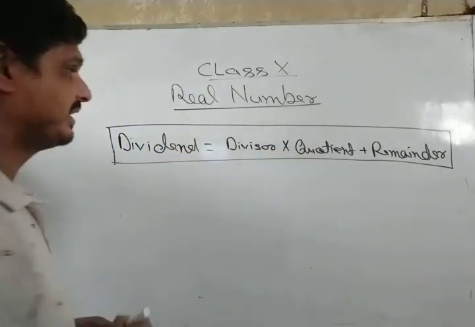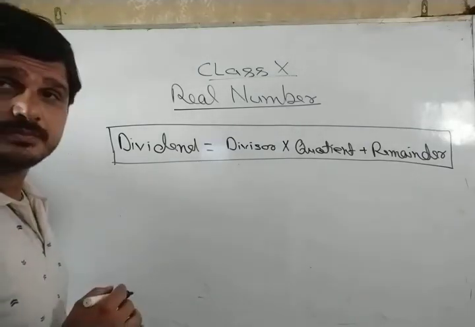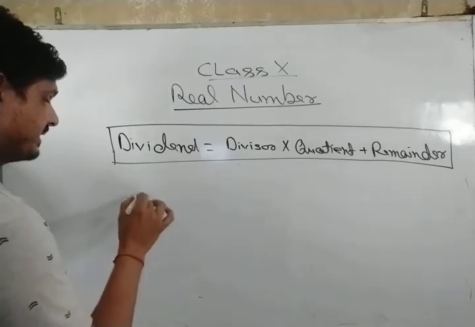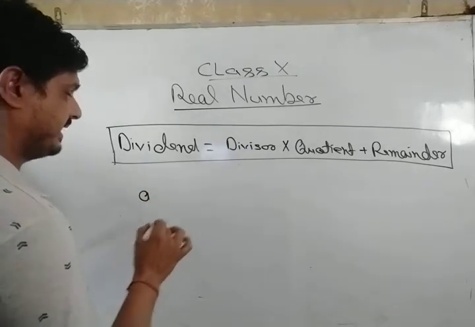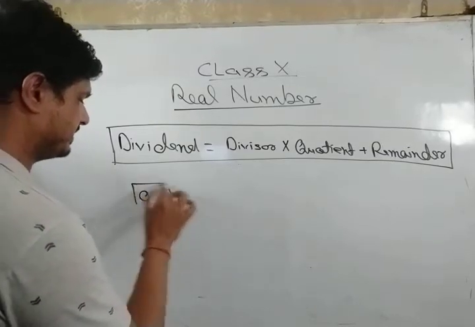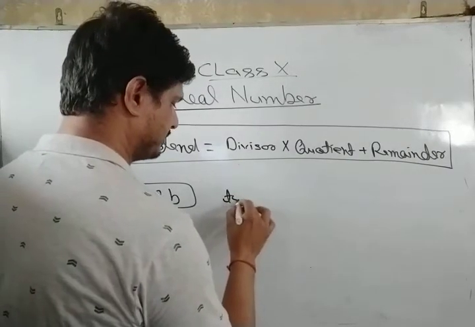And this is the statement. For any two numbers, according to Euclid division lemma, a and b are two positive integers, two positive numbers.